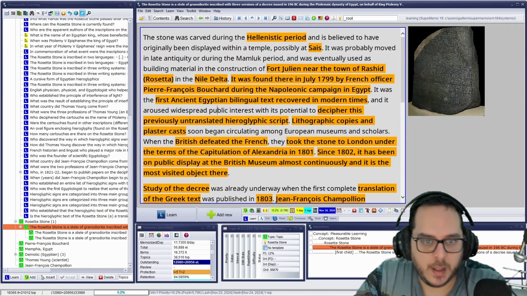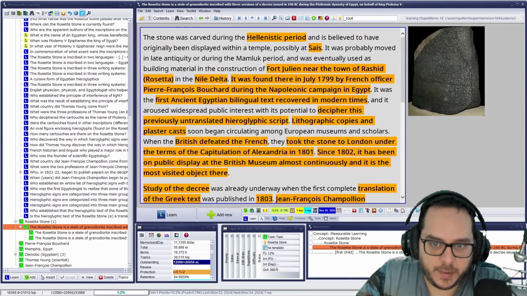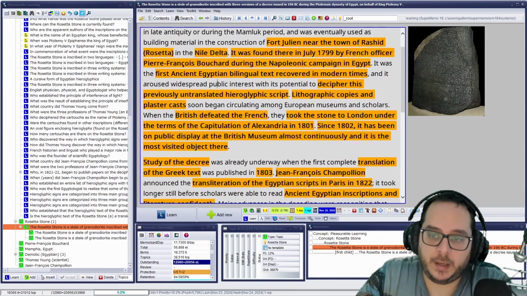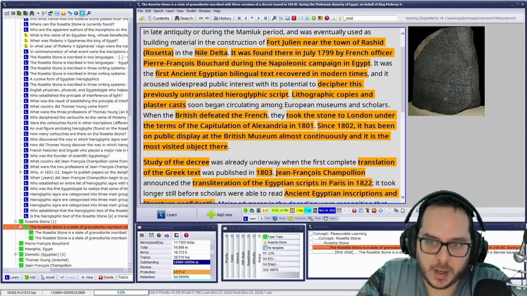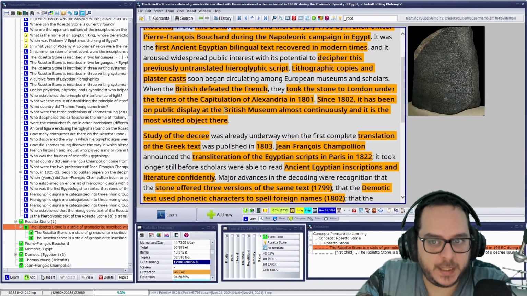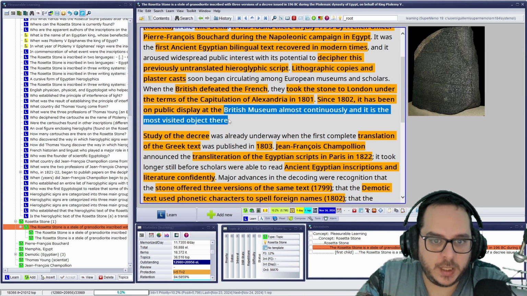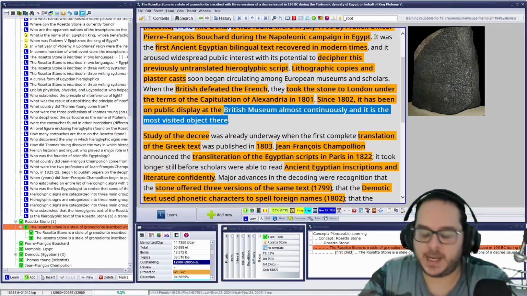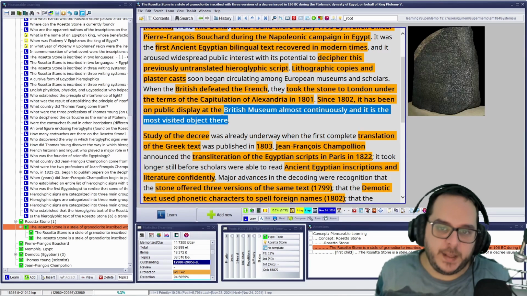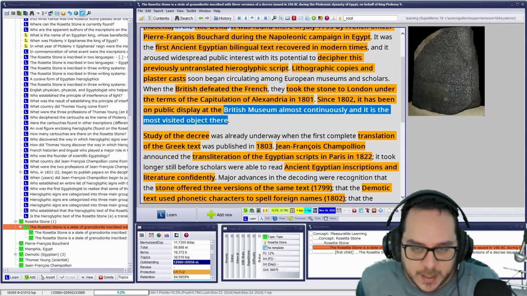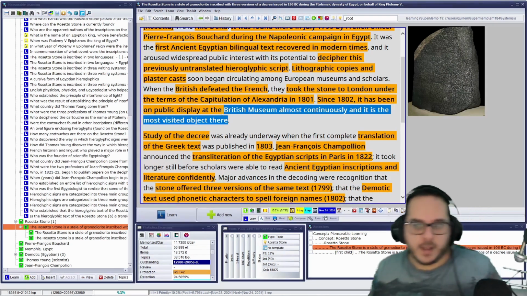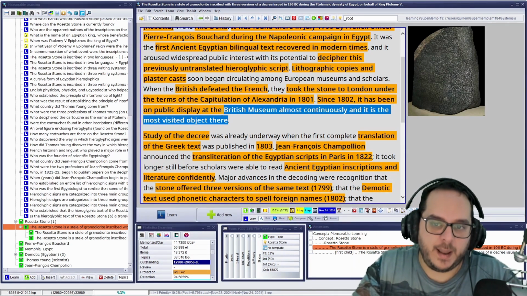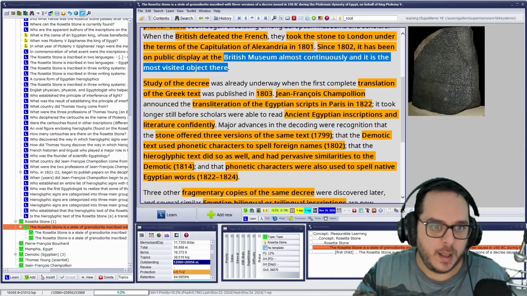When the British defeated the French, they took the stone. Exactly. I remember the day. Yeah, I have a flashcard for that. What I didn't know is that it's the most visited object. It's like the Mona Lisa. In the museum where it is, it's the most famous, the most visited as well. So the same thing. But yeah, no need to memorize this fact.